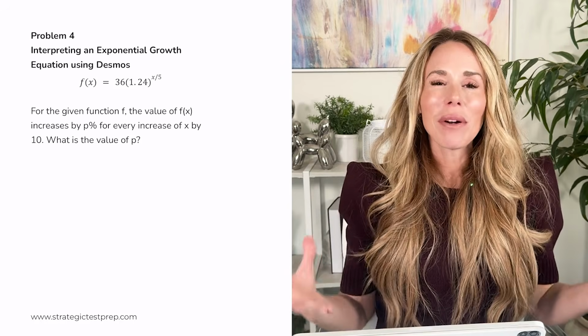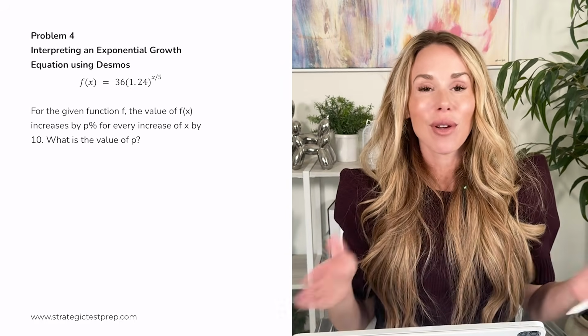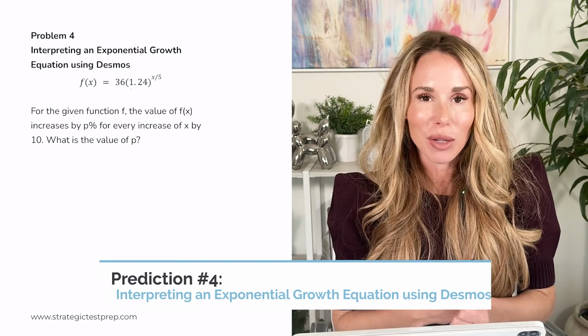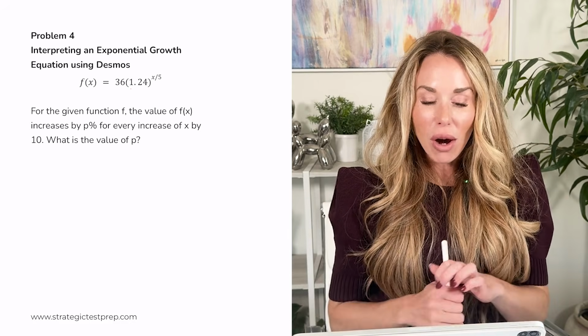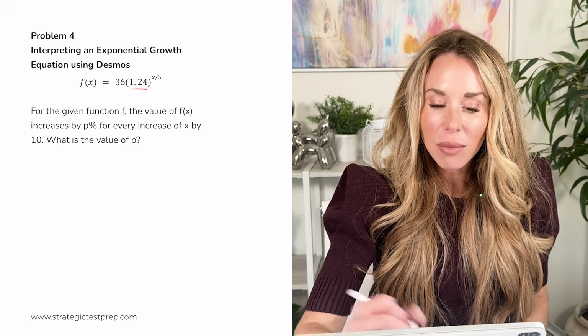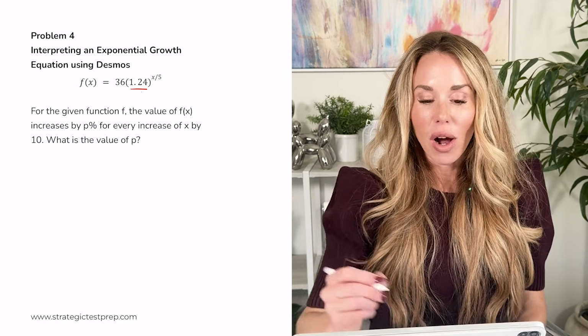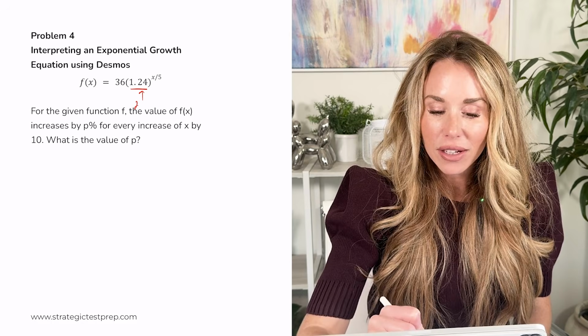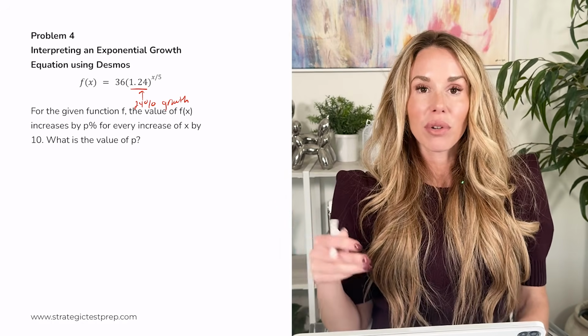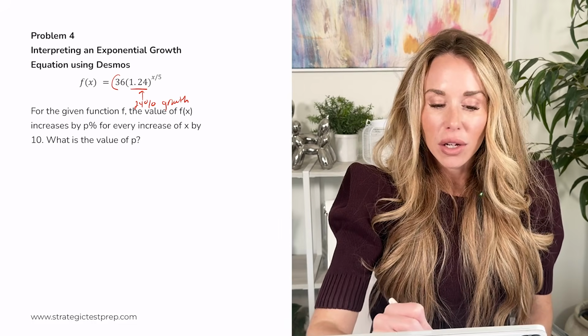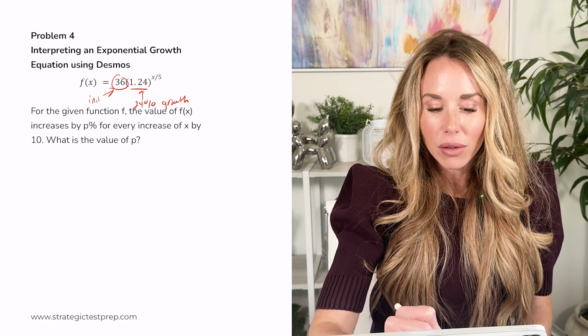All right, my fourth prediction for you, this comes up so much on the test. I think you're going to have to interpret an exponential growth or decay question. This one is a growth because this number inside the parentheses is greater than 1. So I can already tell that that's a 24% growth because we're adding 24% onto 100%. Your 36 is your initial amount.